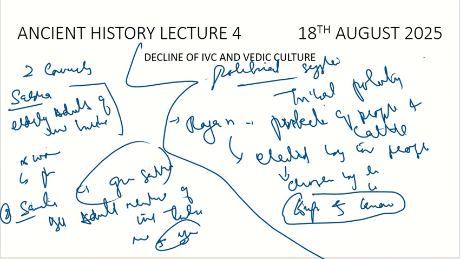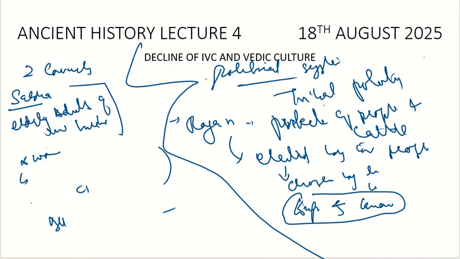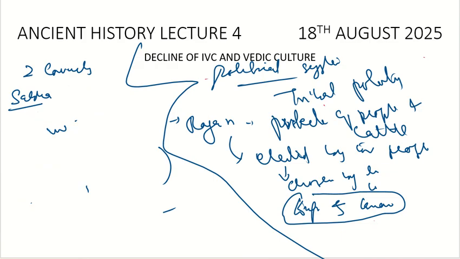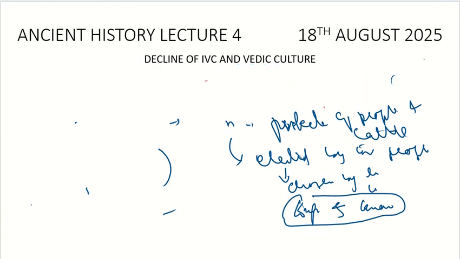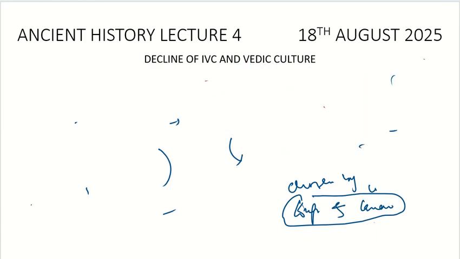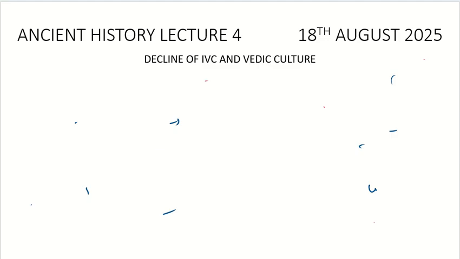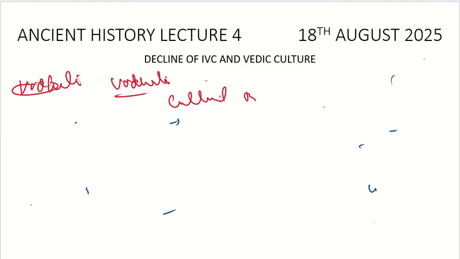Besides Sabha and Samiti, there was another body too, which is called Vidhata. Vidhata is basically a cultural body.